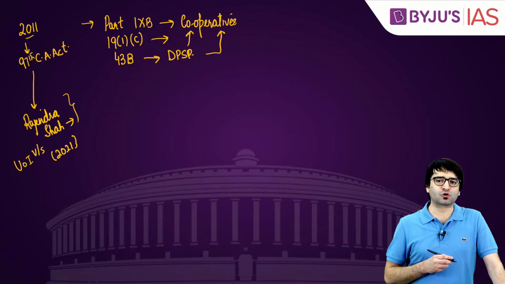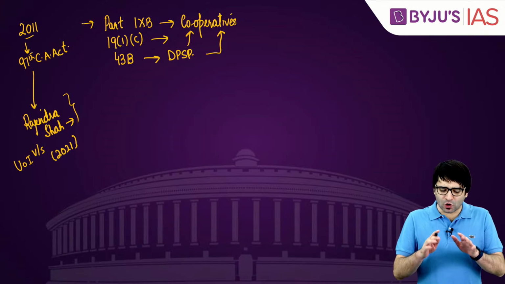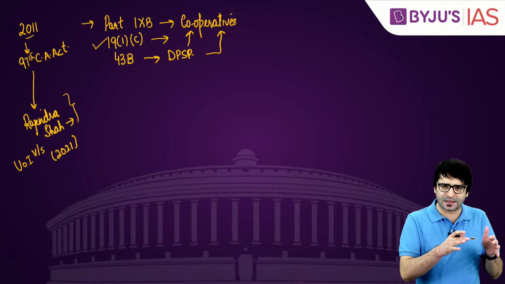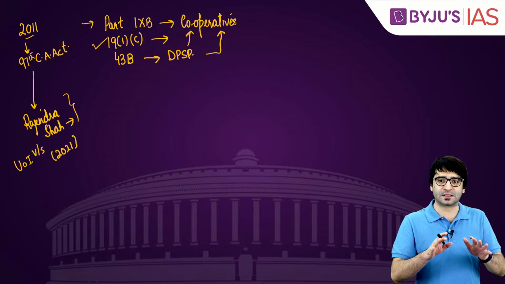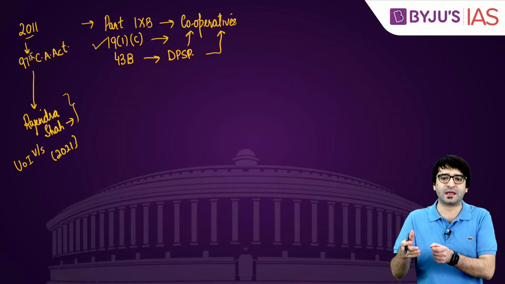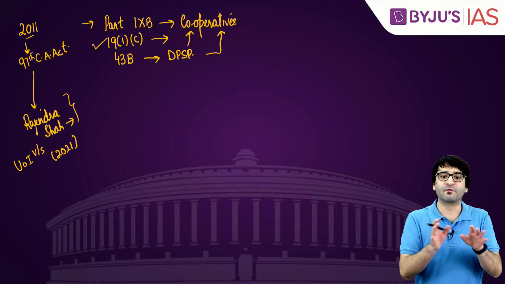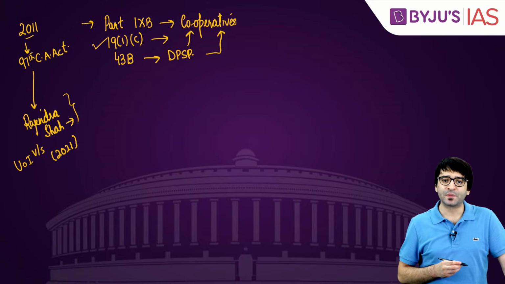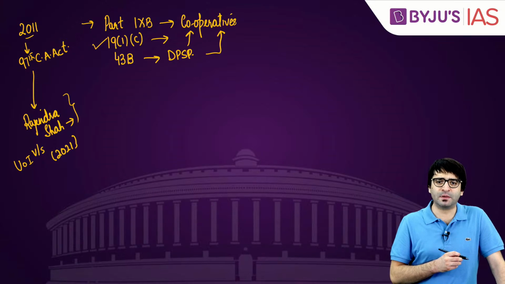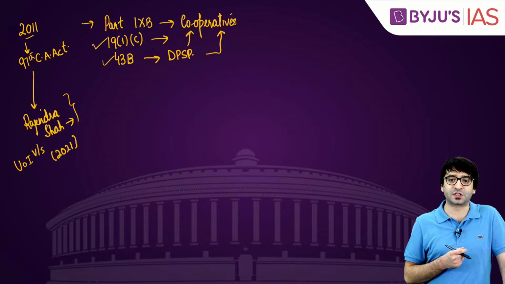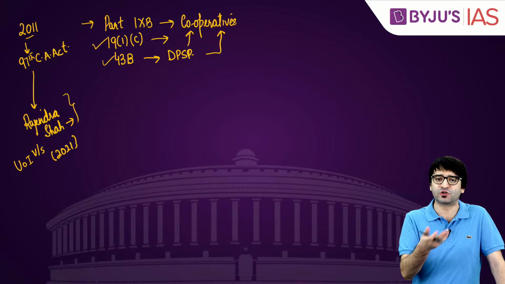In this case, what did the Supreme Court say? Supreme Court said we don't have an issue with Article 19(1)(c), which is a fundamental right. So you might be asked about the 97th Amendment in 2011. It made changes to which of the following things? Directive principles, fundamental rights. Another part was added to the Constitution. Supreme Court said we don't have a problem with this fundamental right. We don't have a problem with this directive principle of state policy as well. In fact, it was not even challenged.